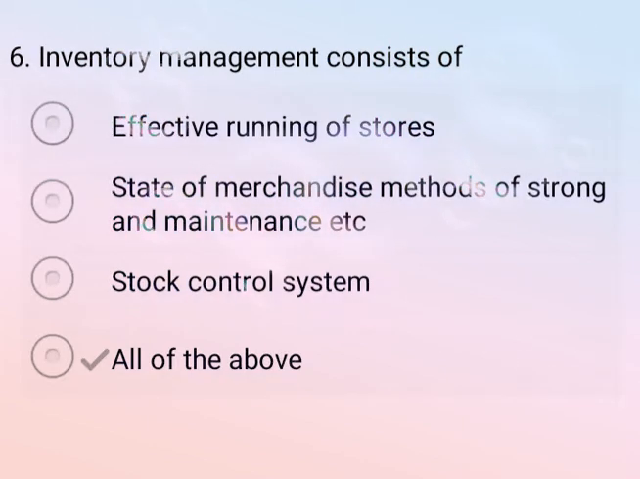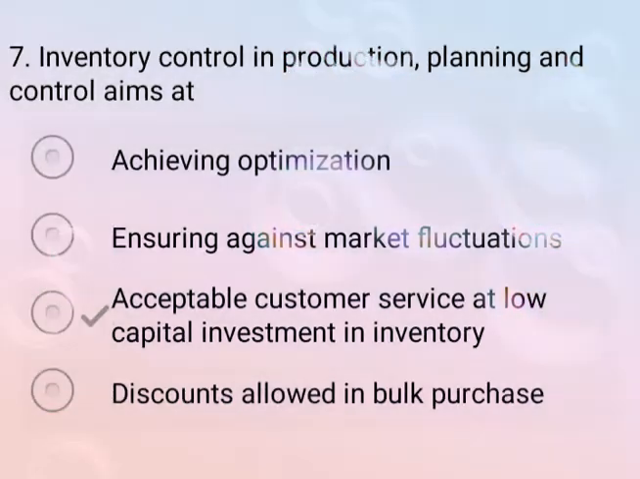Now come to the next question. Inventory control in production planning and control aim at. So correct answer is option C, adaptability customer service at low capital investment in inventory. So option C is your correct answer.